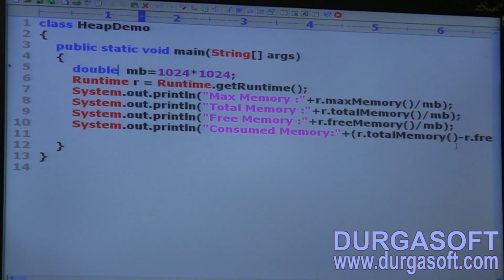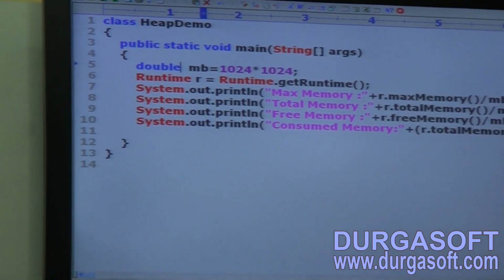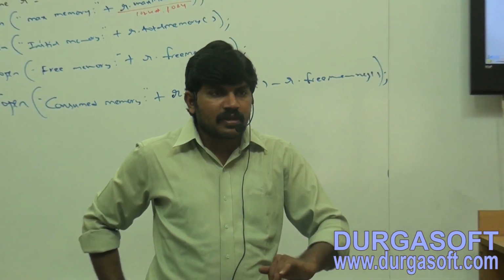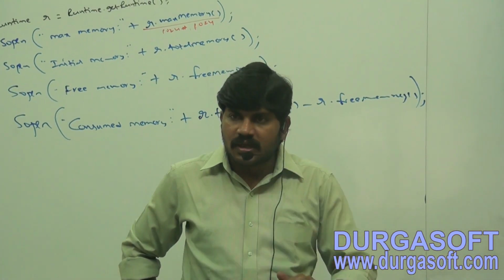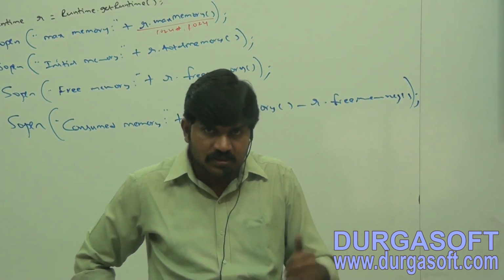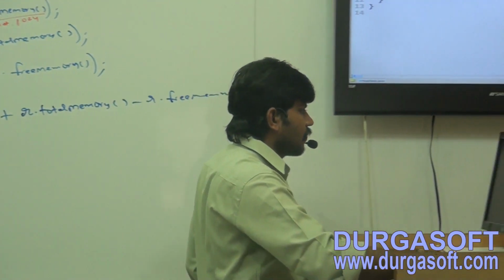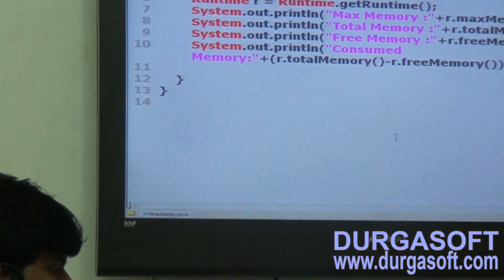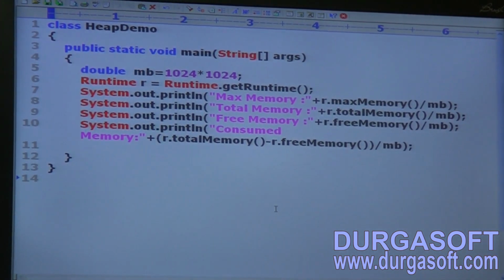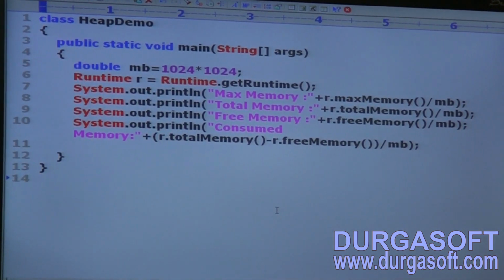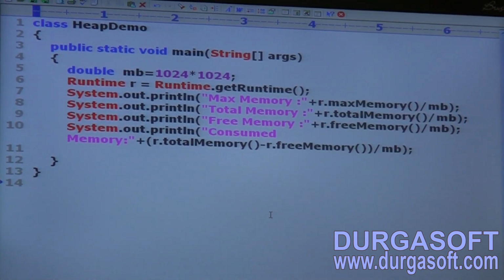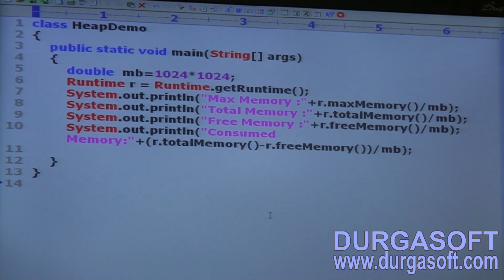Are you getting? Sir, is it possible to know how much free memory is present in the JVM? How much total memory is present in the JVM? Is it possible or not? Yes. Okay, take this program. Take clearly: r.totalMemory, r.freeMemory, divided by MB.